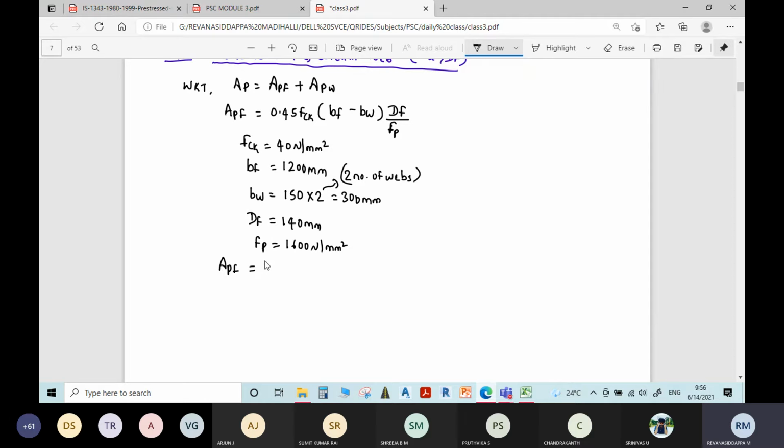APF is equal to 0.45 into FCK, which is 40, into width of flange 1200 minus width of web 300, into DF by FP, into 140 divided by 1600.